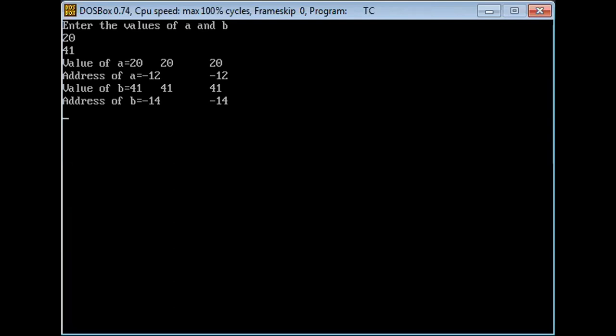So value of b, we are displaying value of b using 3 ways. One is b and star c, and another one is star of ampersand b. So address of b is also we are going to display, ampersand b, as well as c. C also displays directly address of B because C is equal to ampersand B. Now you are writing the assignment C is equal to ampersand B.